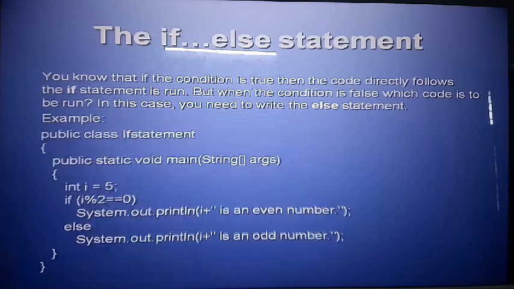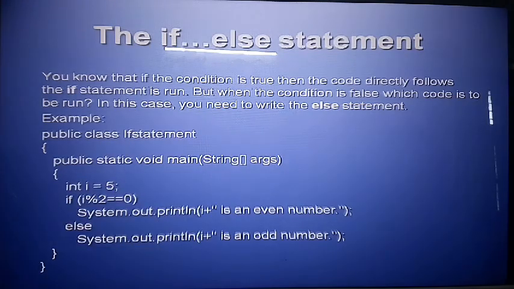Okay, like the example here, the public class IfElseStatement. So public static void main, i is equal to 5, i modulo 2. So I know the condition is false, because some remainder is left, one remainder. So System.out.println: i is the even number, no. So System.out.print: i is the odd number, yes.